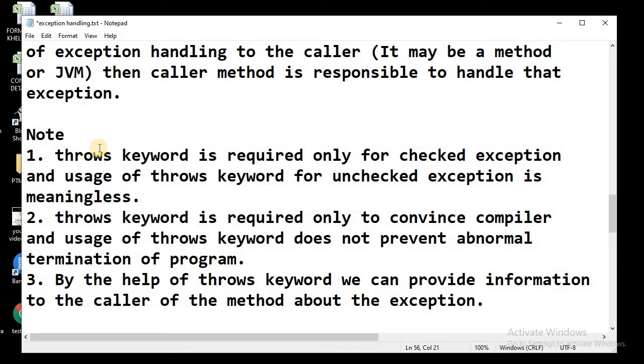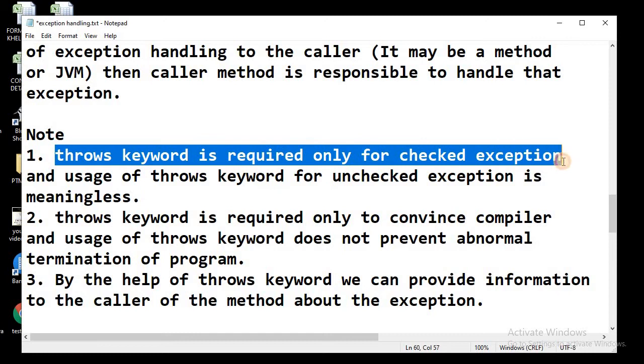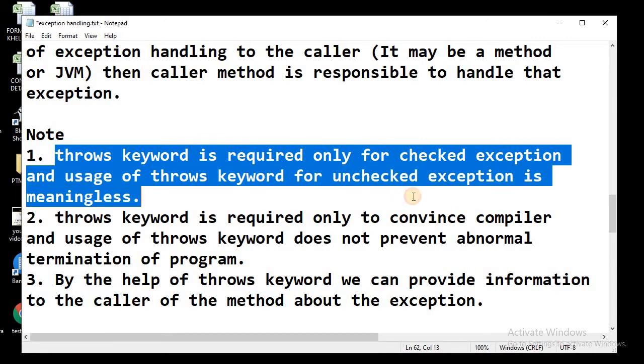Let's see some important points related to the throws keyword. One, the throws keyword is required only for checked exceptions, and usage of the throws keyword for unchecked exceptions is meaningless. So let us understand this by knowing what checked and unchecked exceptions are.